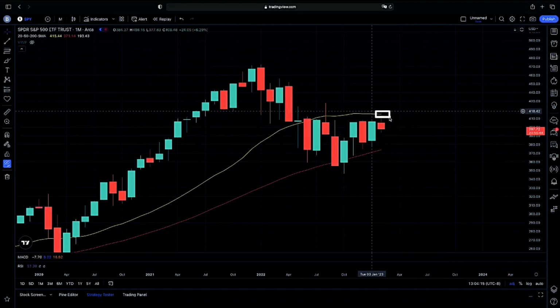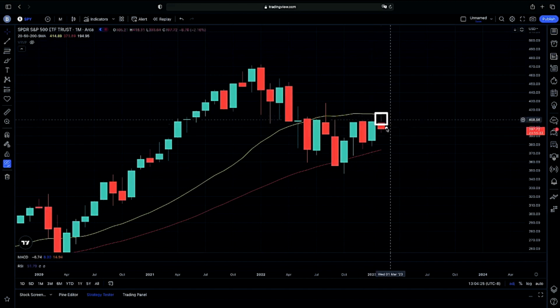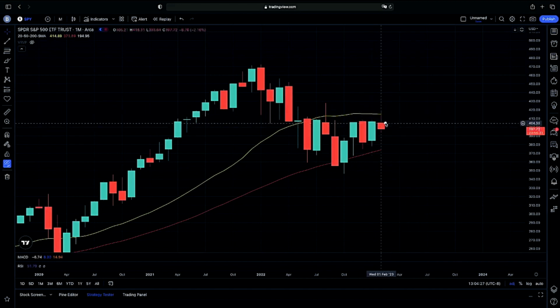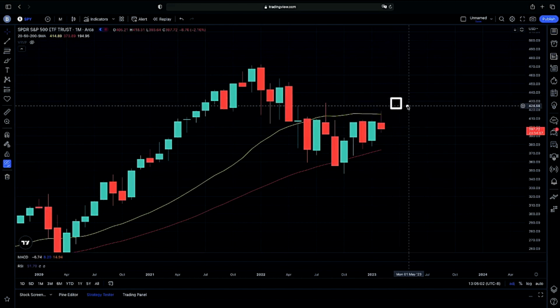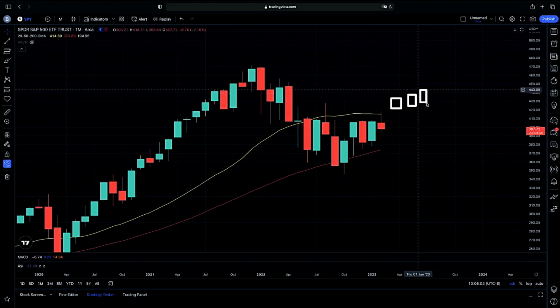We had a solid green bar here, not closing this month's candle yet. We did have that possible intraday or swing momentum on that pullback as we were testing our 200 monthly moving average. If we're going to continue on long term with this momentum, we will close above our 20 monthly moving average. This is what needs to happen for us to possibly continue on higher. So keep that in mind.